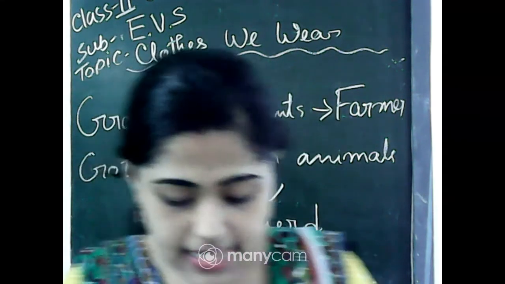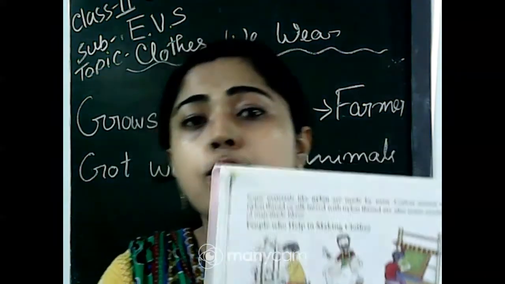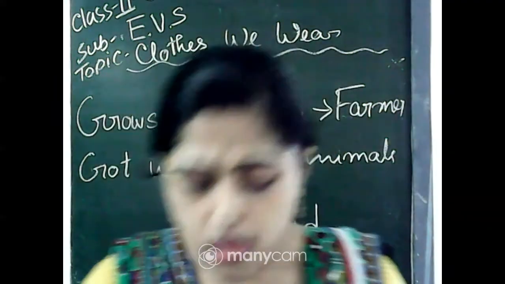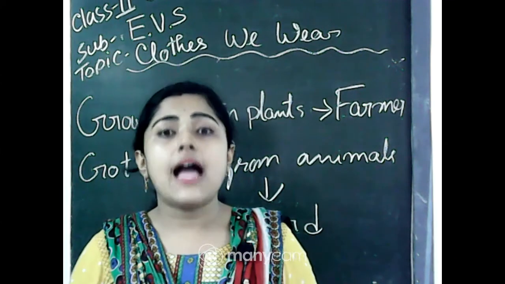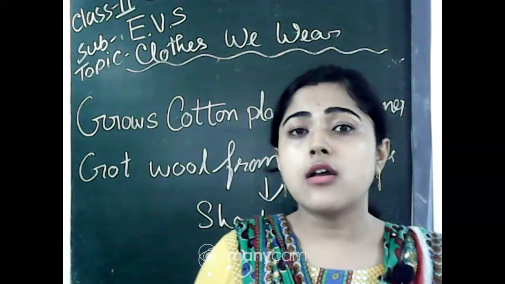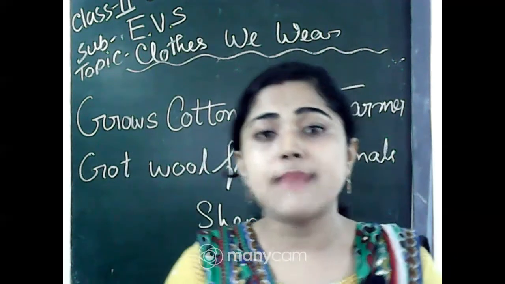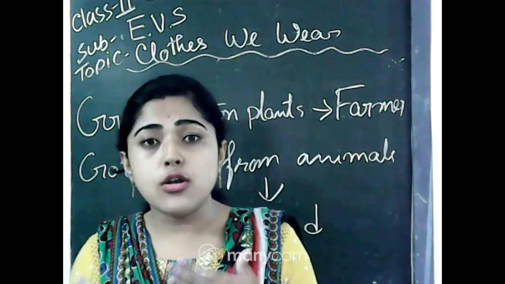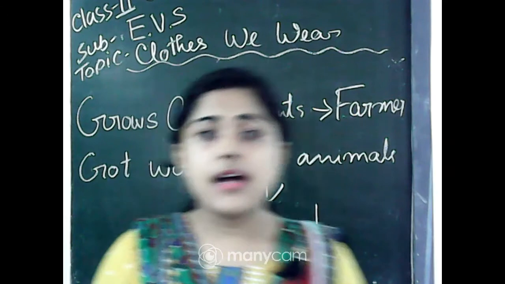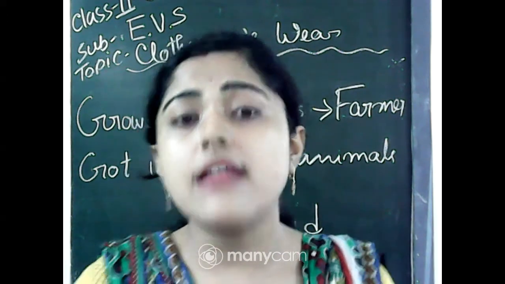And see the next picture. You can see a man working on a loom to make clothes. So what is loom? Loom is the machine to make clothes, to make cotton clothes. That machine is made of wood. By this wooden machine the weavers weave our clothes.